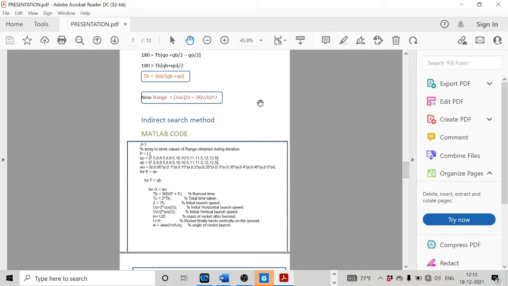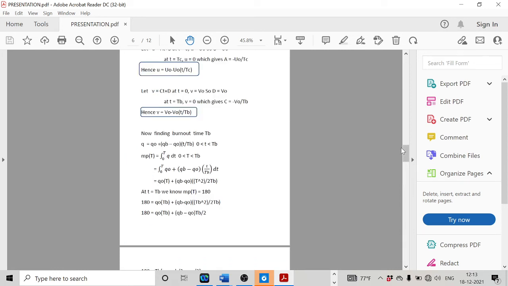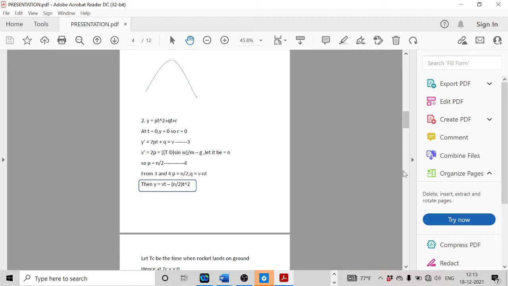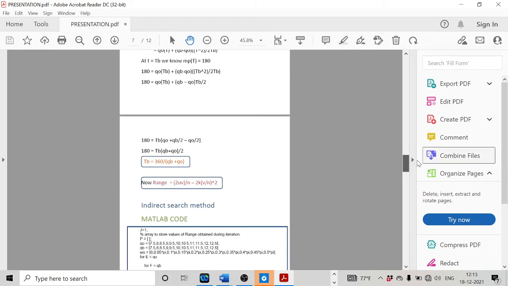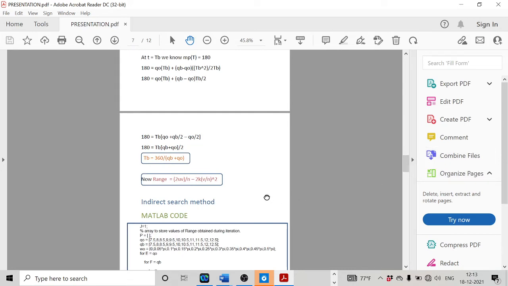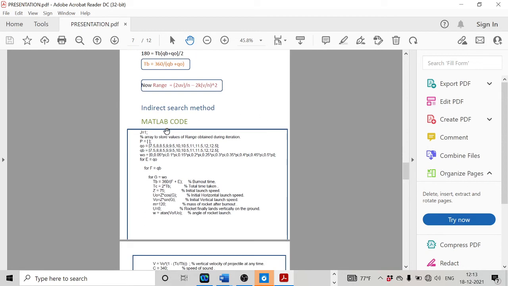Now, in order to find the maximum range that can be obtained by varying the design variables such as W naught, that is the angle of projection, and Q naught and QB fuel consumption rates, we thought of going with two methods. Those methods are the direct method as well as the indirect method. First, the indirect method was chosen and a MATLAB code was written. Here, the design variables are Q0, QB, and W0. So they were varied with a certain step size.